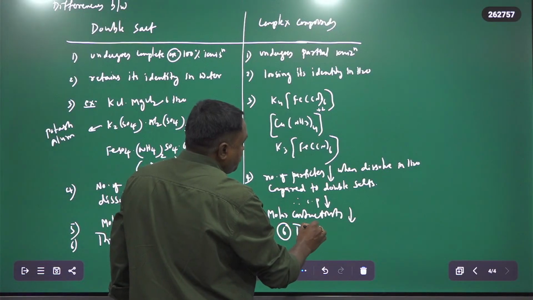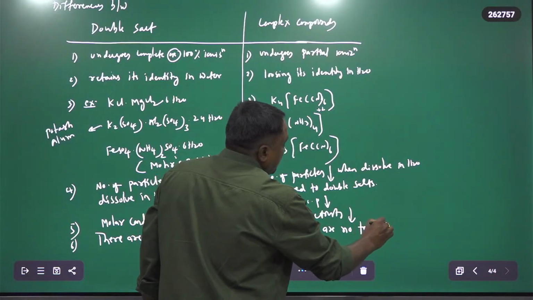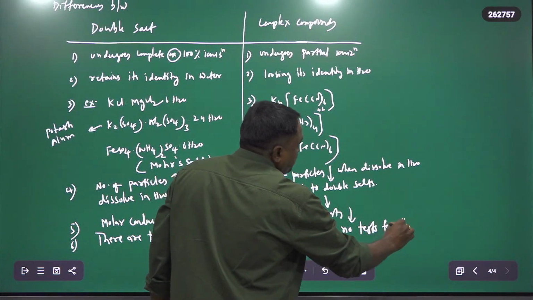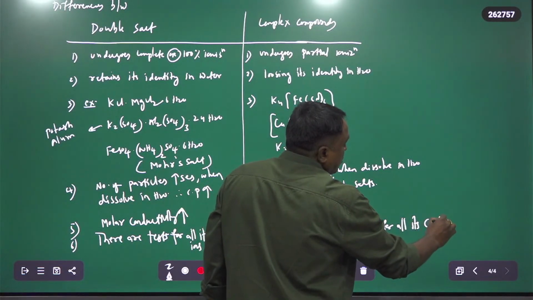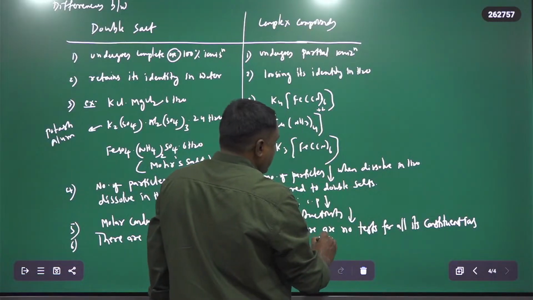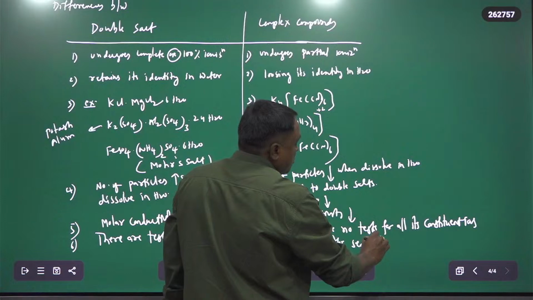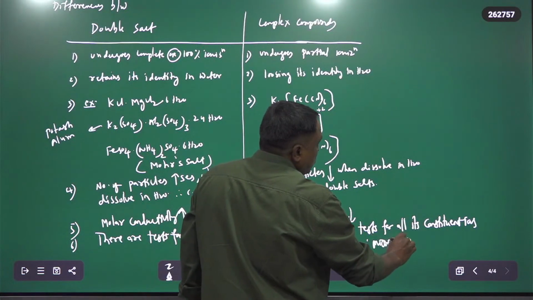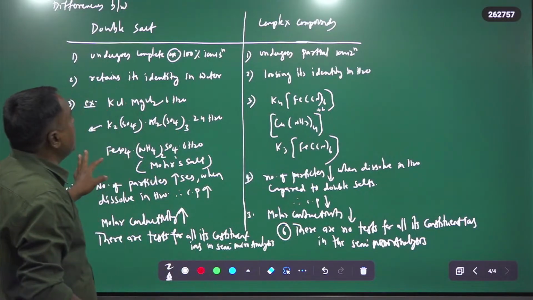There are no tests for all its constituent ions in the semi-micro analysis. So these are the important differences between the double salts and complex compounds.